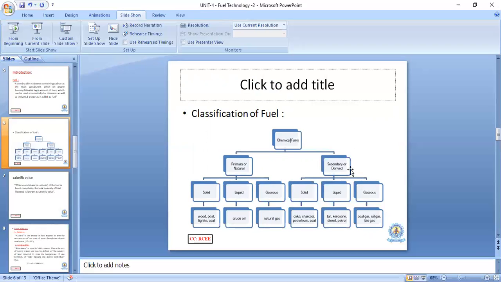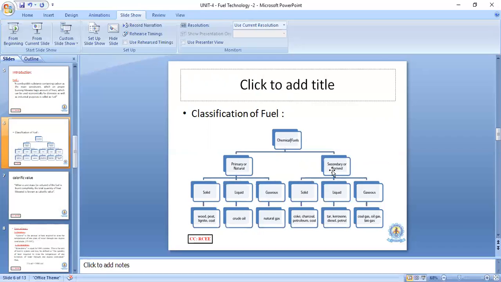And the second one is secondary fuels or derived fuels. See here, the secondary fuels are generally prepared or processed by using primary fuels. Those fuels we call secondary fuels or derived fuels.